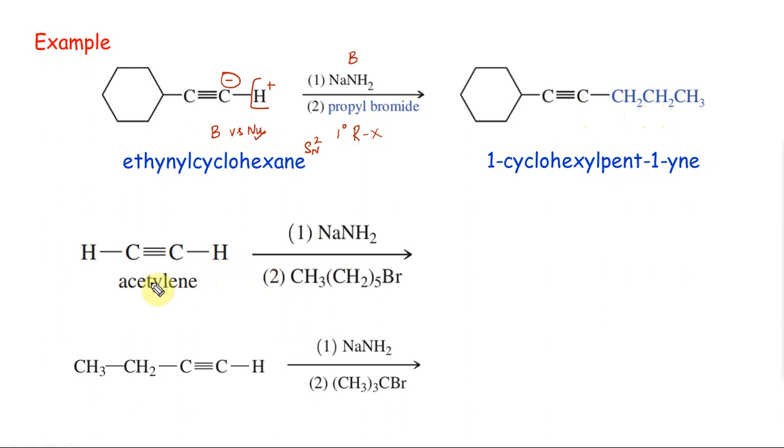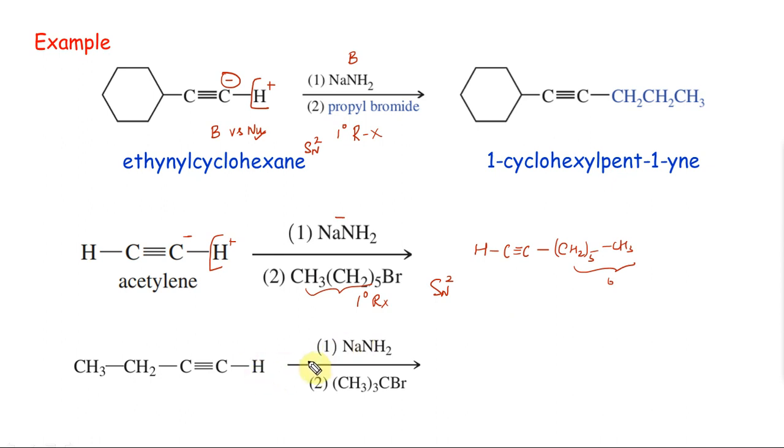Let's do this one. Acetylene, okay, this is NaNH2, so this is NH2 minus, H plus is gone, this is going to be minus. Again I have RX. It's a long molecule, it's still a 1 degree RX, so I will have a substitution reaction. So I will have HC triple bond C minus attacking this one, so I will get C2H5 times CH3. So this is 6 carbon, there is 6 carbon here, there's 2 carbon, I get a substituted product.